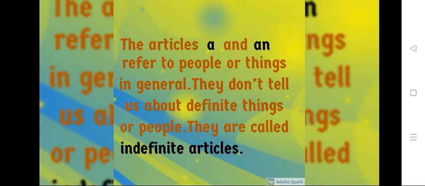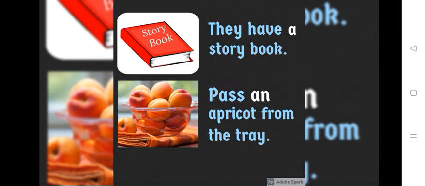The articles a and an refer to people or things in general. They don't tell us about definite things or people. They are called indefinite articles. Let's see, for example, they have a storybook. Pass an apricot from the tray.